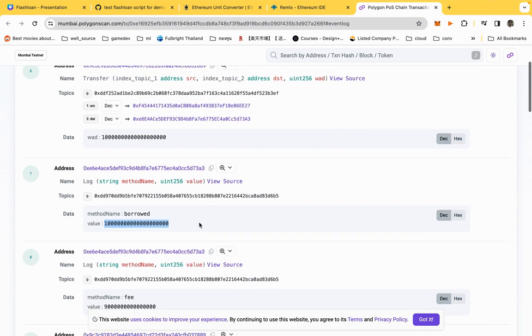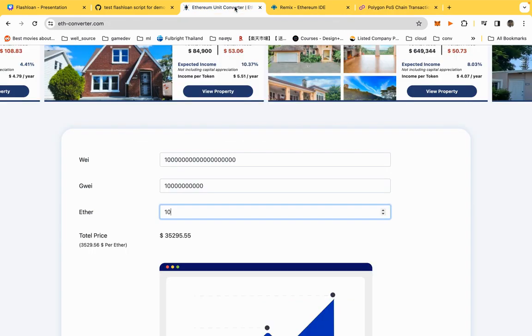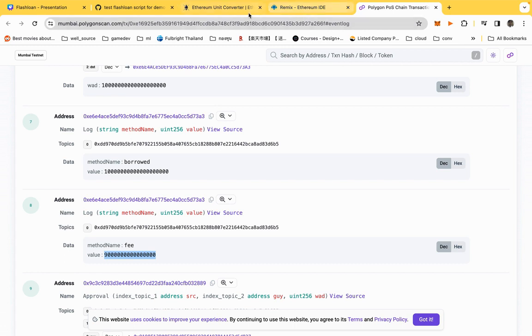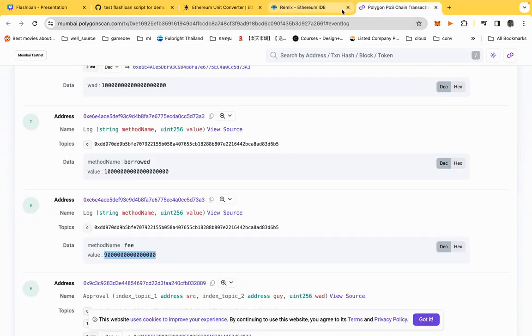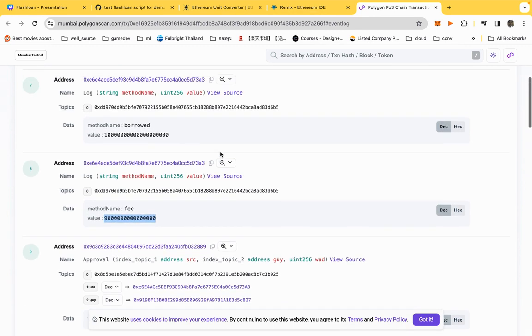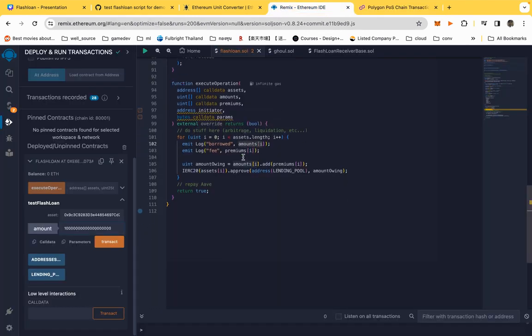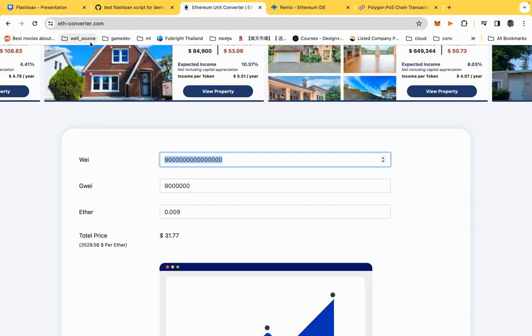Here, 10 ether, and the fee that we have paid for this 10 ether is here, 0.009. We lose this amount of money to be able to loan the 10 ethers, which is a very small amount. Okay, so this is all. Let's get back to the slide.